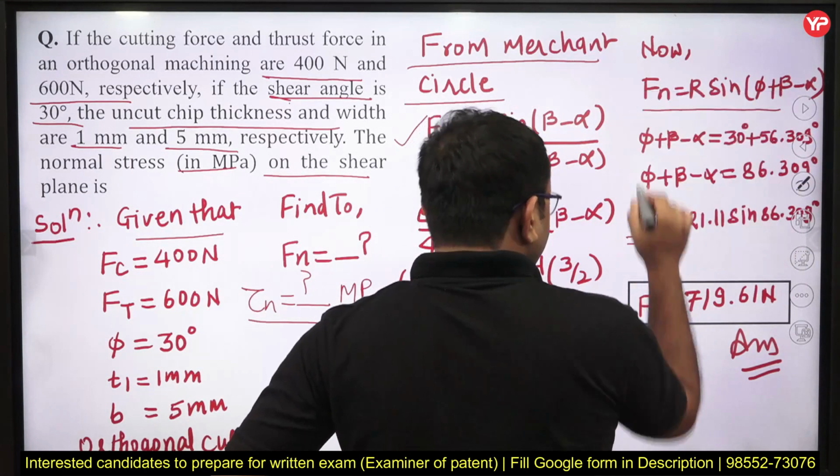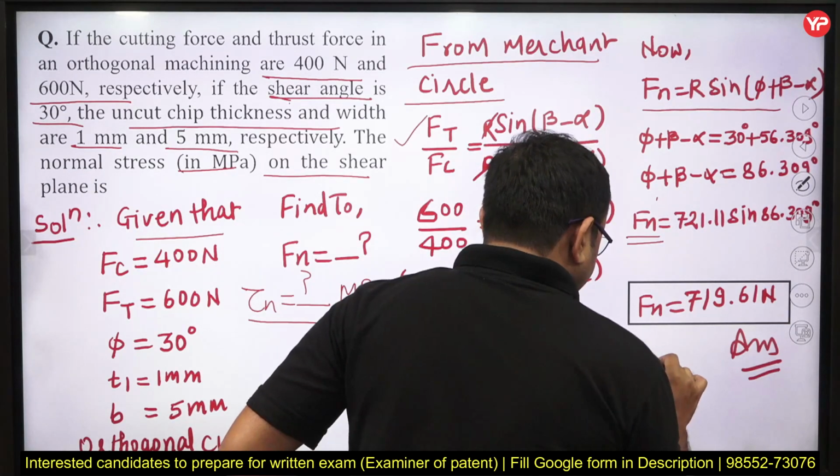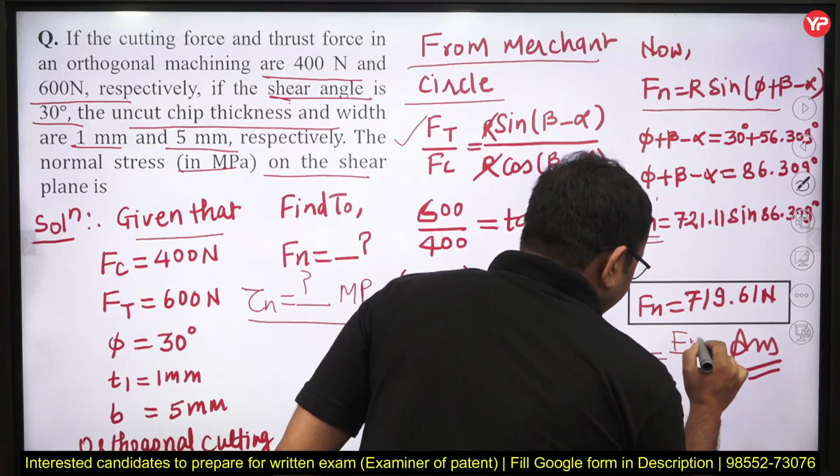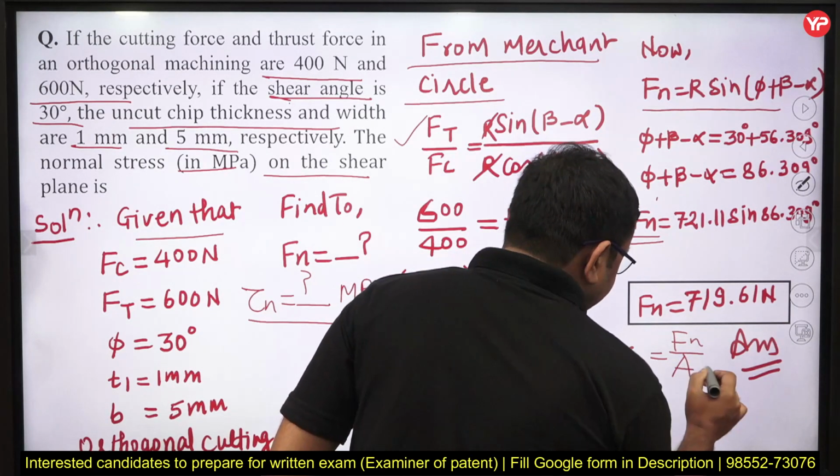Stress is nothing but Fn upon the shear area. Is it clear?